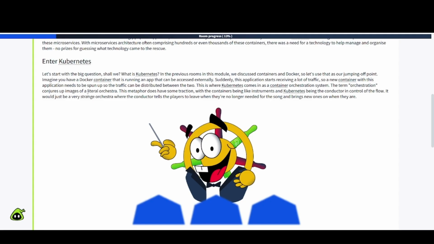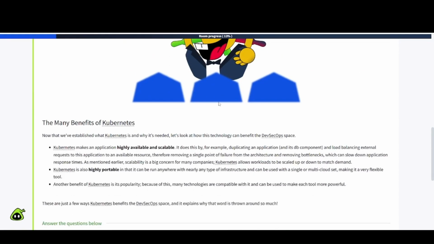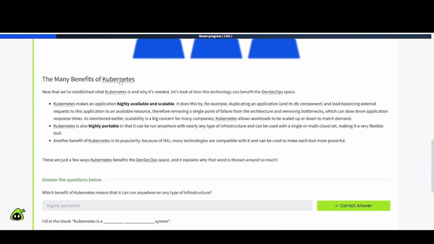The term orchestration conjures up images of a little orchestra, and the metaphor does have some traction, with the containers being like instruments and Kubernetes being the conductor controlling the flow. It would just be a very strange orchestra where the conductor tells the players to leave when they're no longer needed for the song, and brings new ones on when they are. Interesting there.